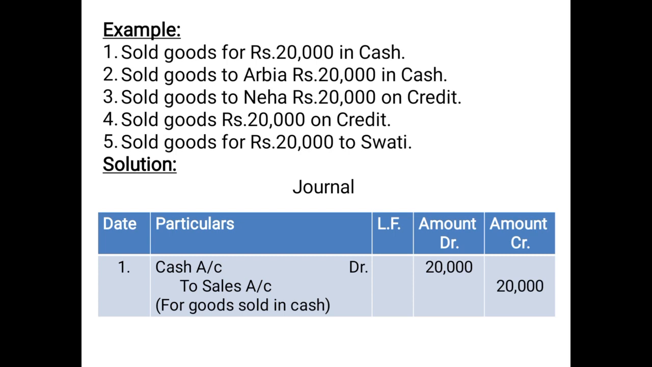And which account will we debit? We will debit Swati, not Swati's account, because Swati is a human being. So we will debit Swati. What will be the entry framed? Swati debited 20,000 to sales account 20,000.